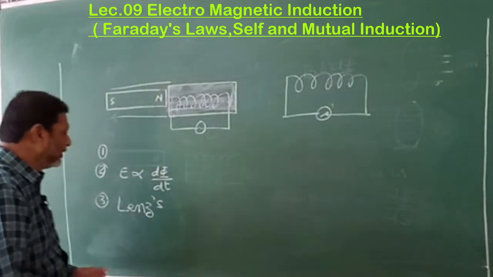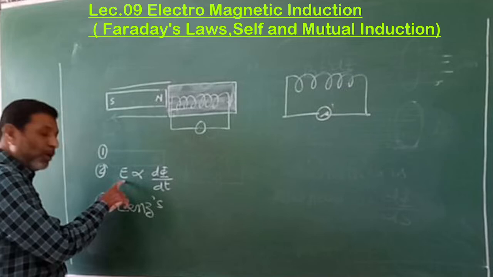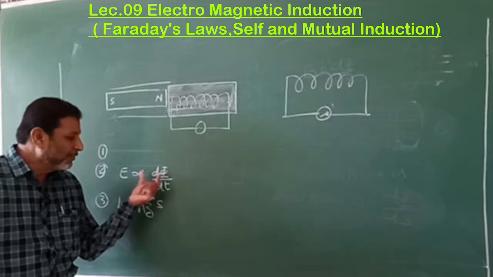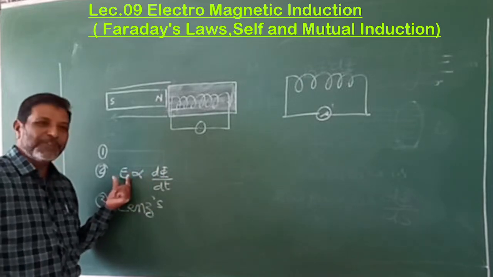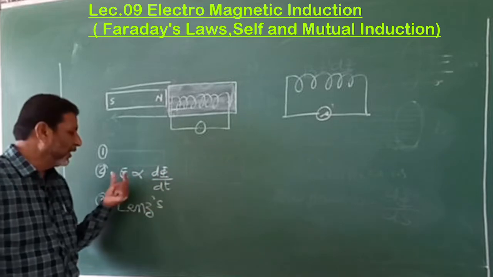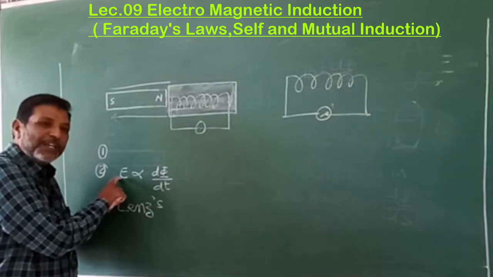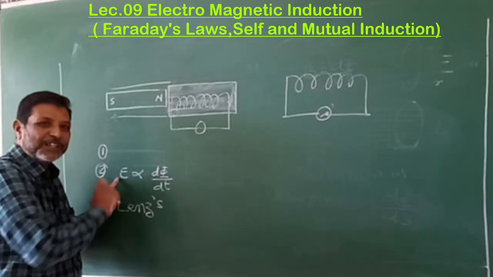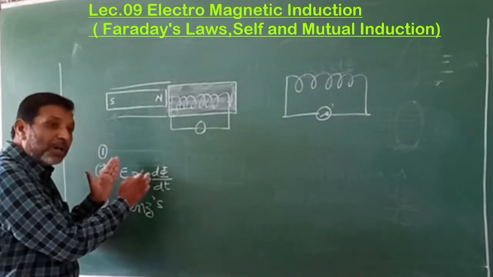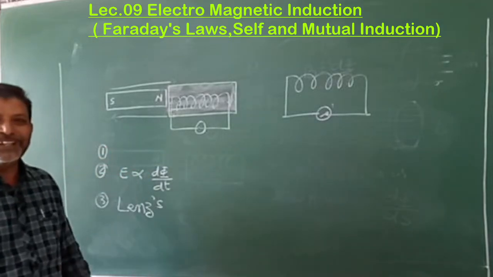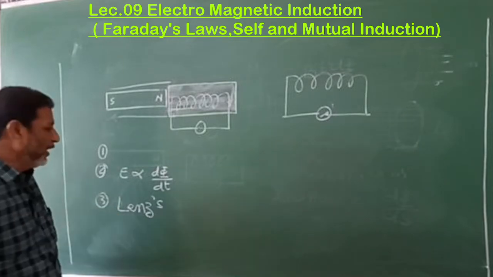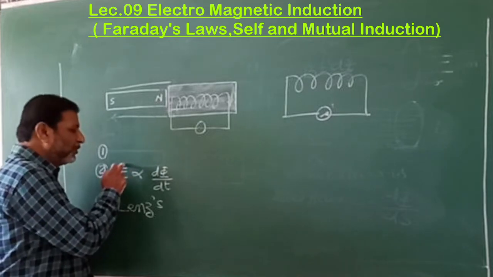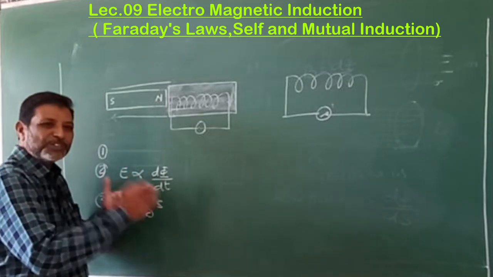Its meaning is that to produce the EMF, who is responsible? Rate of change of flux is responsible. If there is a rate of change of flux, then there is EMF. If there is no rate of change of flux, then no EMF. Now he says that these two are opposing each other. If the EMF is positive, then this will become negative. They are opposing. Are you following?